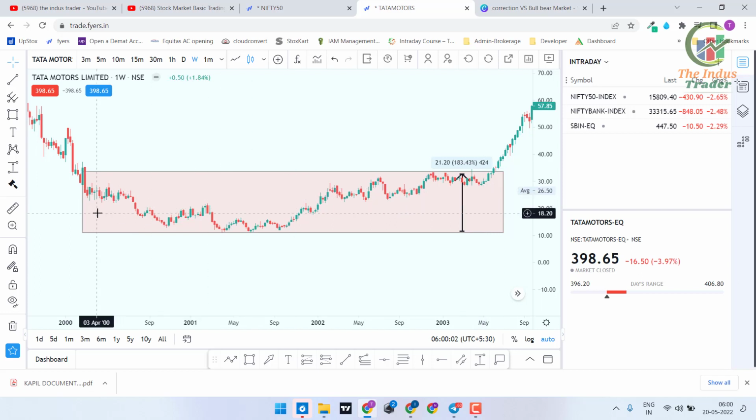For example, if you see Tata Motors from 2000 to 2003, almost 16th June 2003, it stayed in only a 21 rupees range. So the investors who invested in this particular time frame got the time correction. Let me justify this.